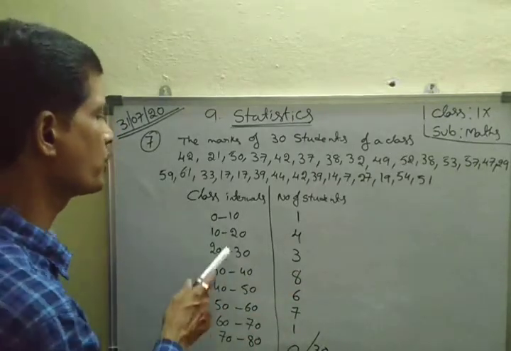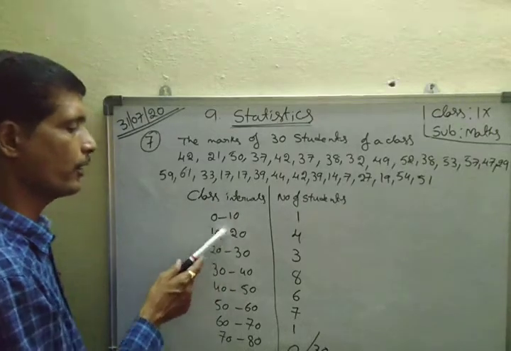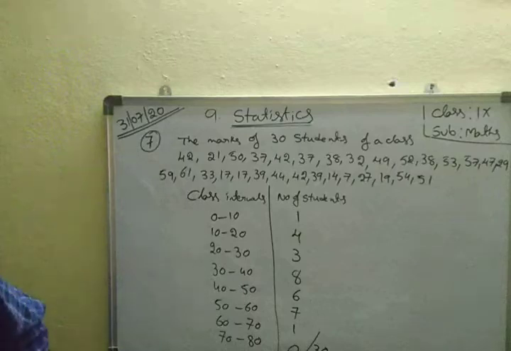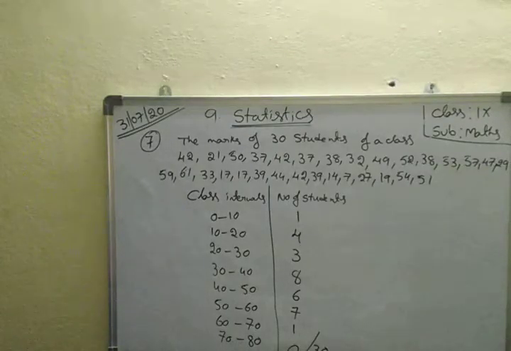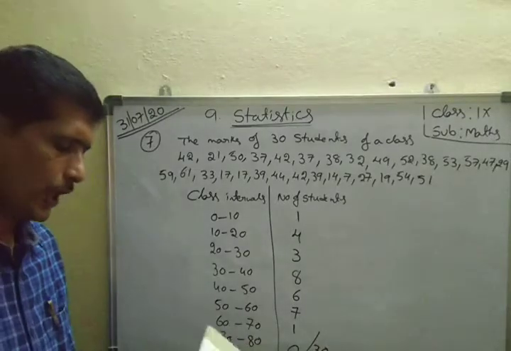Okay. Therefore 0 to 10, how many? 10 is not included here. 20 is not included. Therefore count and write this only. Okay. Next two problems are also the same, that only. Here next is also the same.